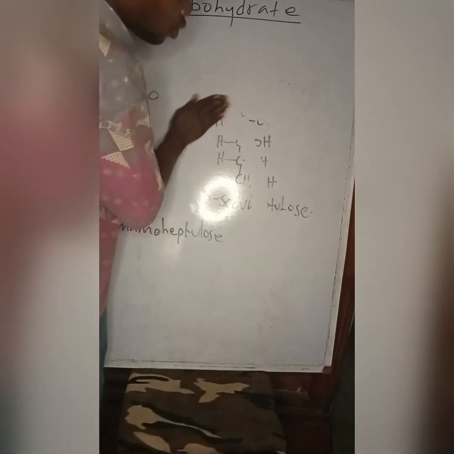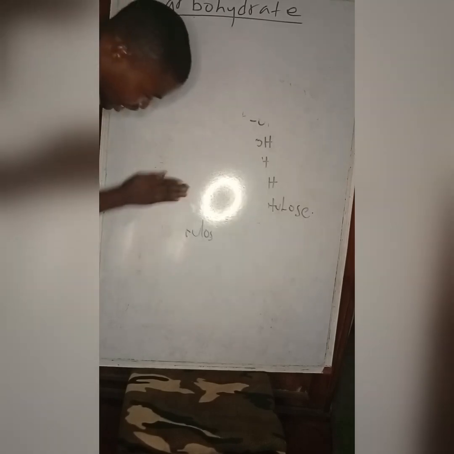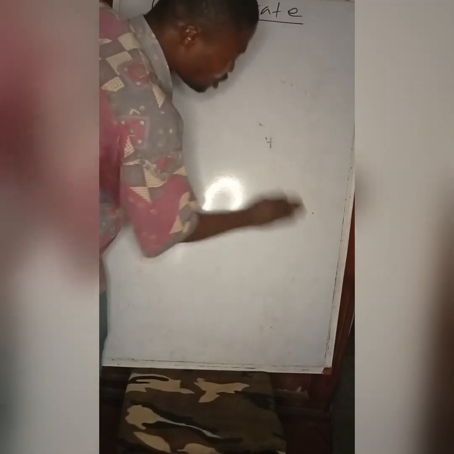We'll quickly look at the reactions of monosaccharides very fast. About 6 reactions I have to show you. But before I look at the reactions, let me quickly talk about what is known as mutarotation. So mutarotation is like an epimerization reaction.